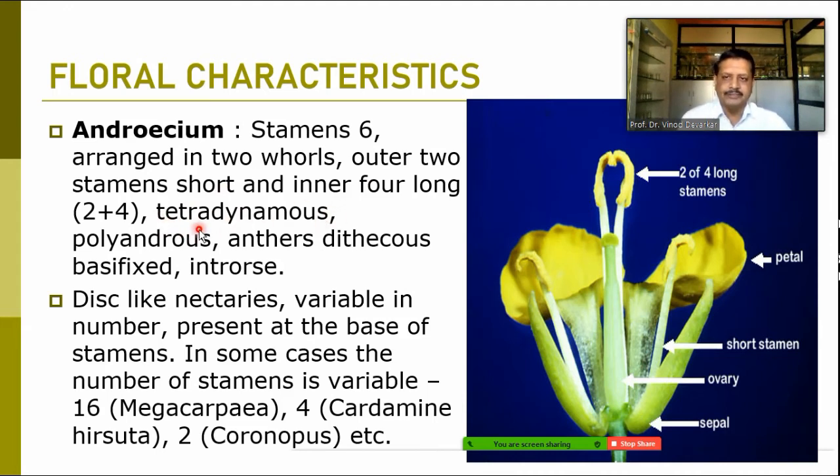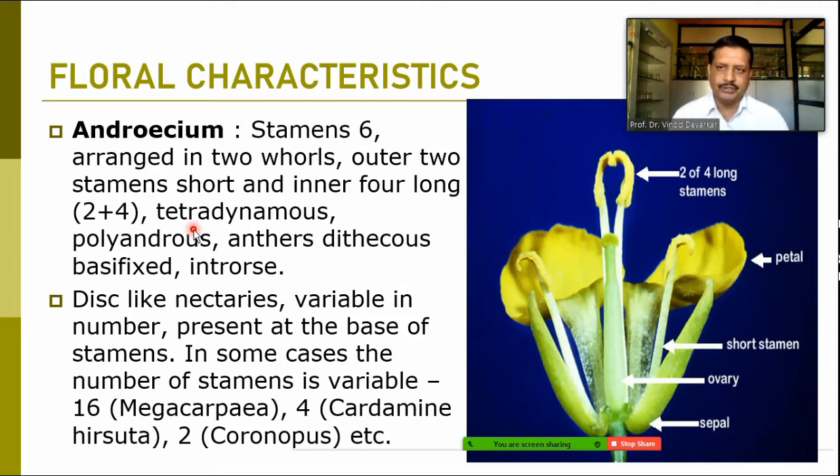They are not attached to each other, so this condition is known as polyandrous. Anthers have two cells, so they are dithecous, fixed at the base by the connective, so basifixed, and the dehiscence is towards the ovary or stigma, so introrse dehiscence is observed in these family members.